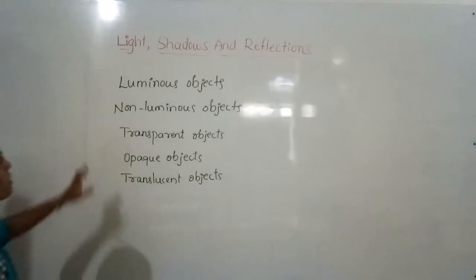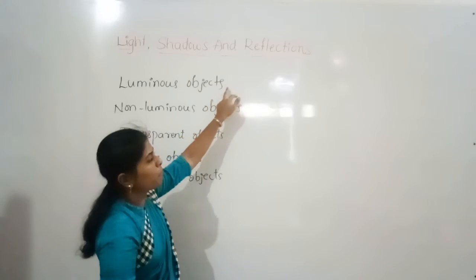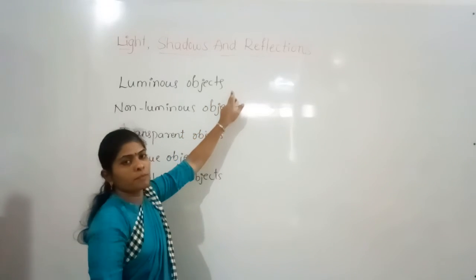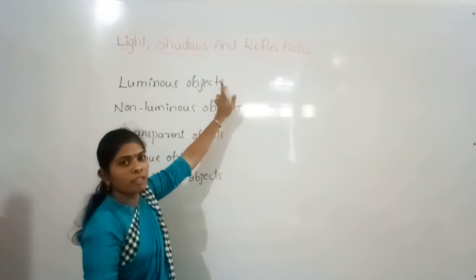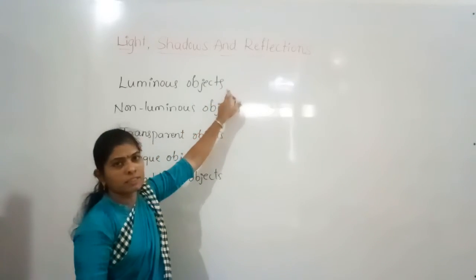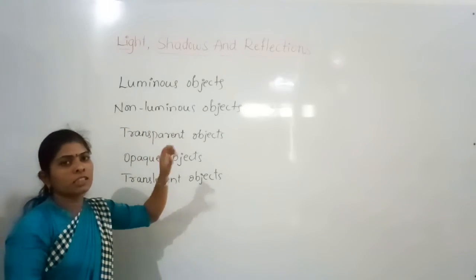Just recall. Luminous objects are the objects which emit their own light. ಯಾವ objects ಅವ್ರ own light emit ಮಾಡ್ತಾವು ಅವೇನು luminous objects. Examples are sun, candle, torch, bulb.